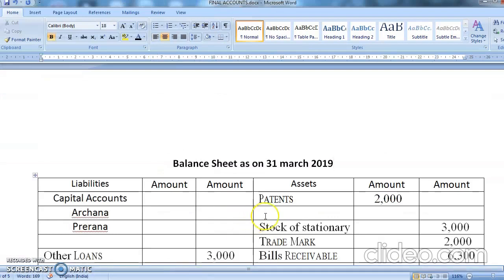What is the patent value? So you write here less, yes.